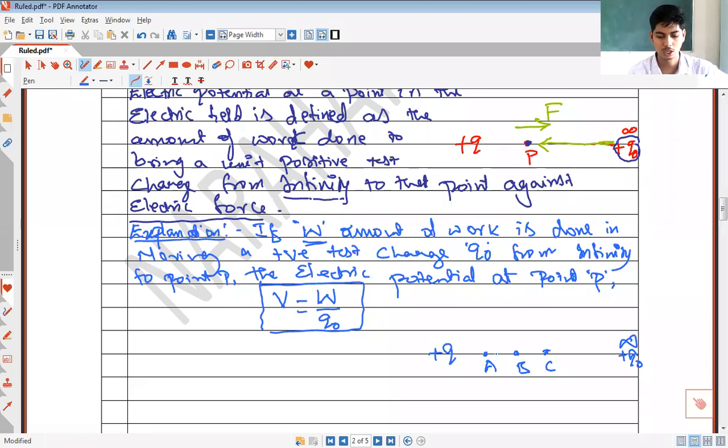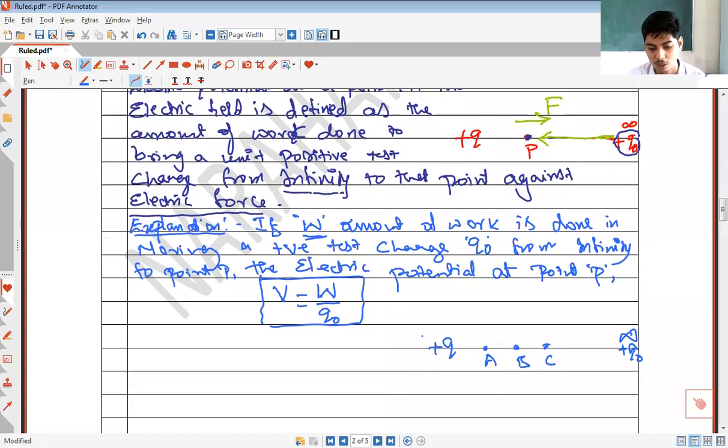Very good. In order to bring this test charge from infinity to point A, I will have to do a large amount of work.